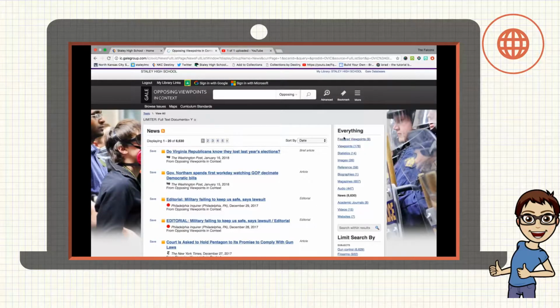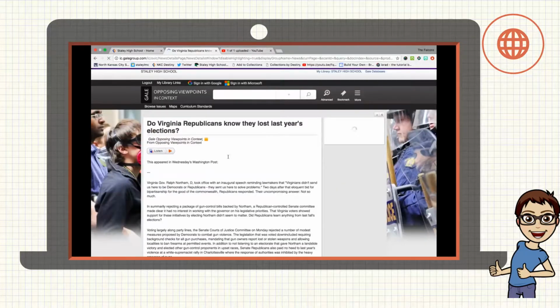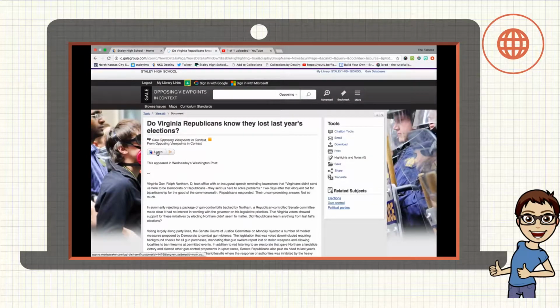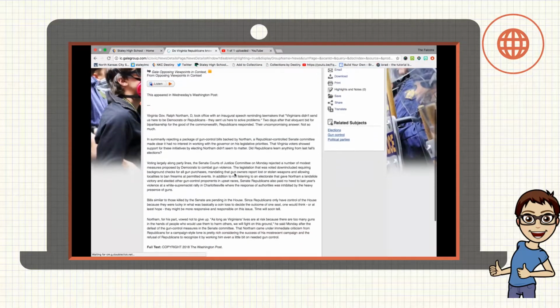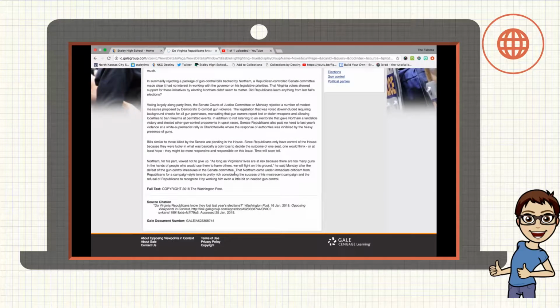You can filter your results on the right-hand side by clicking only on specific types. I know we talked about that on the home page, but let's say you're looking at news and now you want to try something else. You can click on magazines, for example. Let's go ahead and look at this top article, which is from the Washington Post, and I can listen to somebody reading me the article if that's helpful. This is a pretty short article.